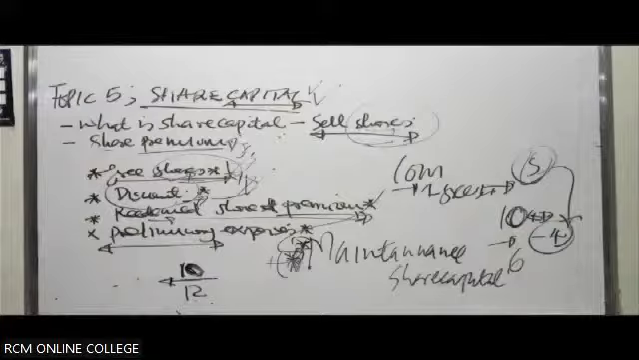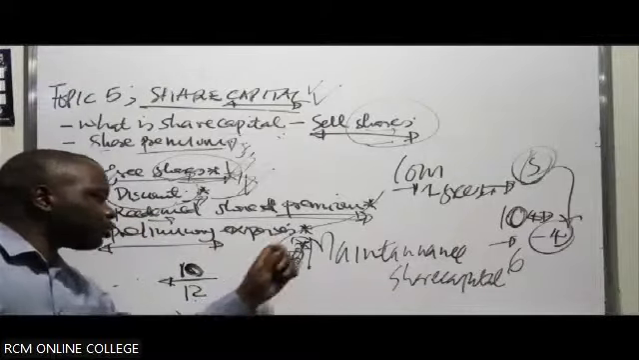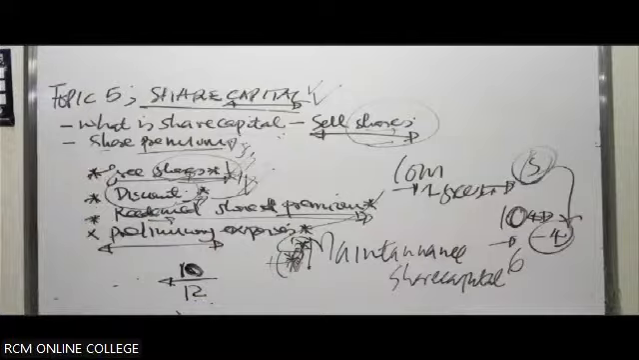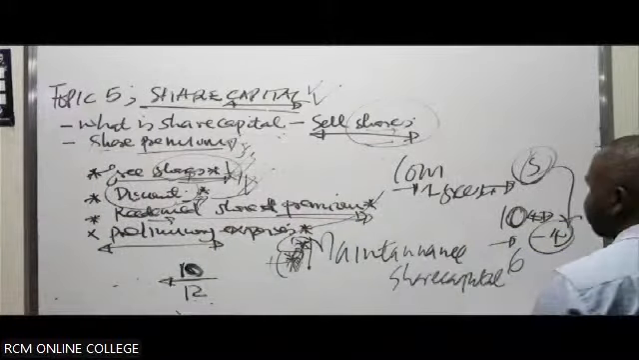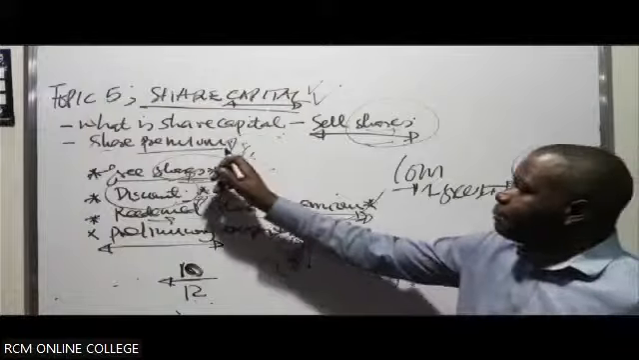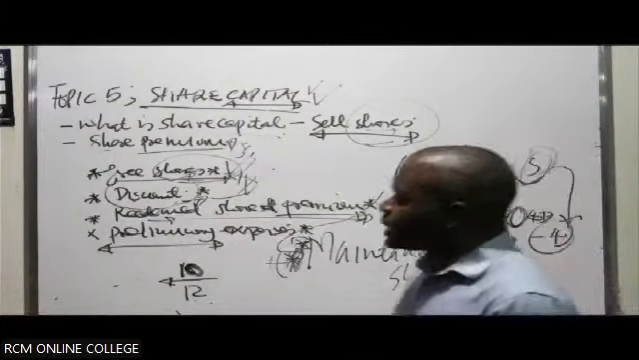Then, if you have to incur some preliminary expenses on the formation of the company, maybe initially when you form the company, you can do an IPO. Then you sell some shares at a premium. So that premium can help you to pay off these preliminary expenses.